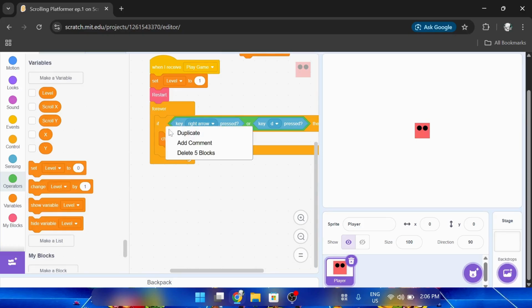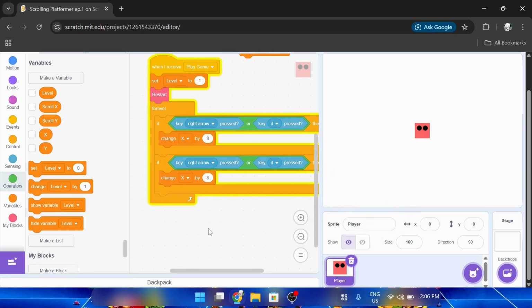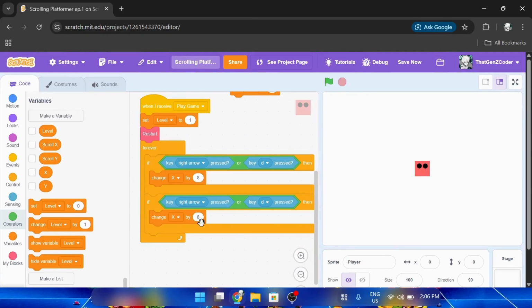And duplicate this, make it for the left. So you do left arrow and we add A, and change it by negative. Oh, I keep pressing it. My bad. Sorry. Let's save the code because this is really important. Put it by negative. Let's save the code again.